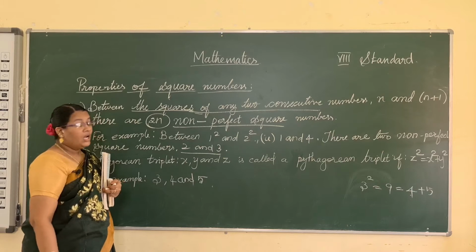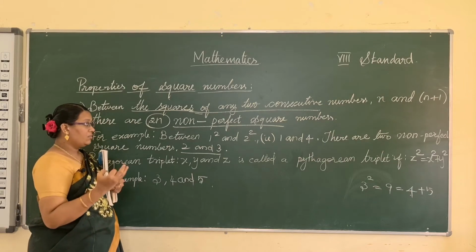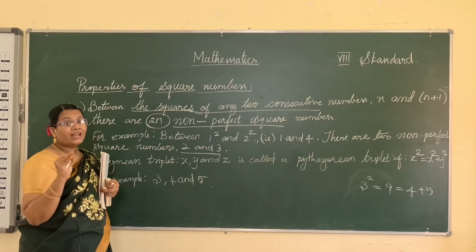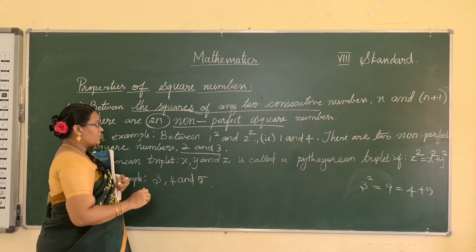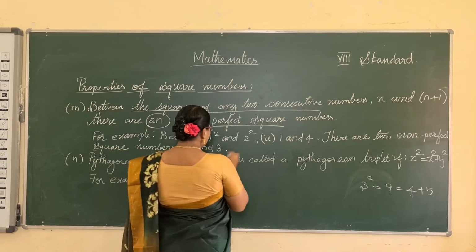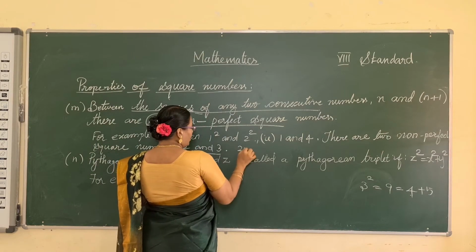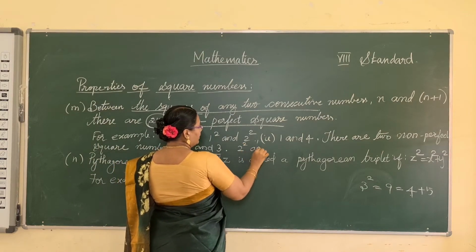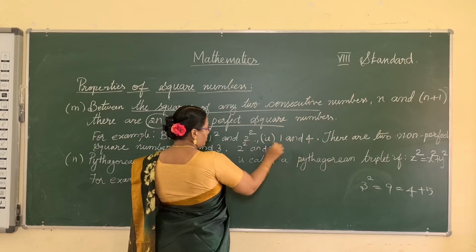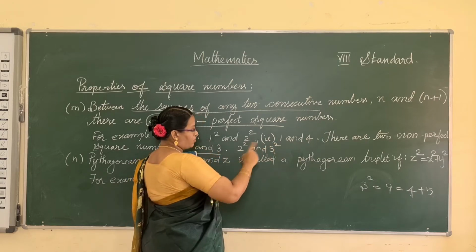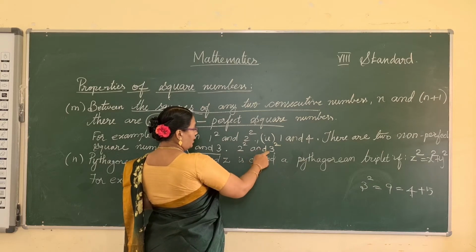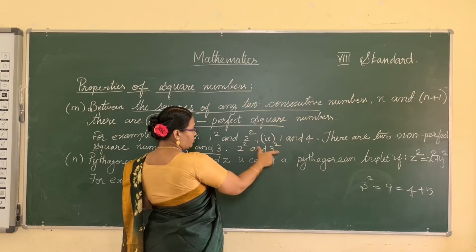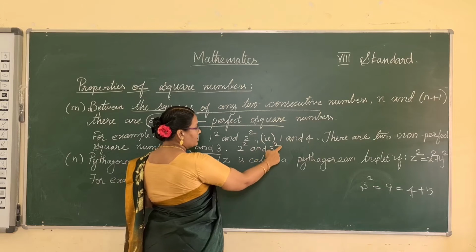You know well the first property, the natural numbers ending with 2, 3, 7, 8 are not perfect squares. See another example: 2 squared and 3 squared. These are 2 consecutive square numbers. How many non-perfect squares are there between 2 squared and 3 squared?